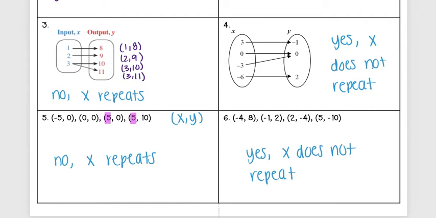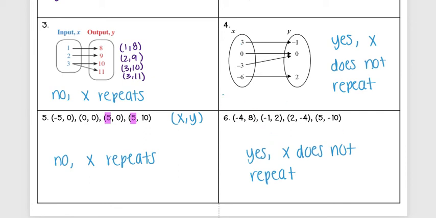Okay, so the answers you should have gotten for both of those were yes. So I see for that first one, the 3 only goes to 1, 0 only goes to 1, -3 only goes to 1, -6 only goes to 1. So x does not repeat. It's okay, again, that y repeated. That is completely okay for a function. We just care about x repeating.